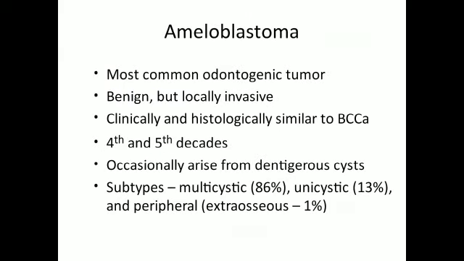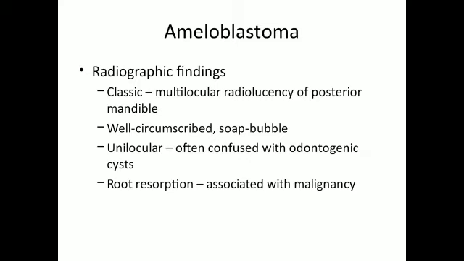Ameloblastoma is the most common odontogenic tumor. It is benign but locally invasive, clinically and histologically similar to basal cell carcinoma, and occurs in the 4th and 5th decades of life, occasionally arising from dentigerous cysts. Subtypes can be multicystic, unicystic, and peripheral. Multicystic accounts for 86%. Radiographic findings: classic multilocular radiolucency of the posterior mandible, well circumscribed, soap bubble appearance. Unilocular, often confused with odontogenic cyst. Root resorption will be there.